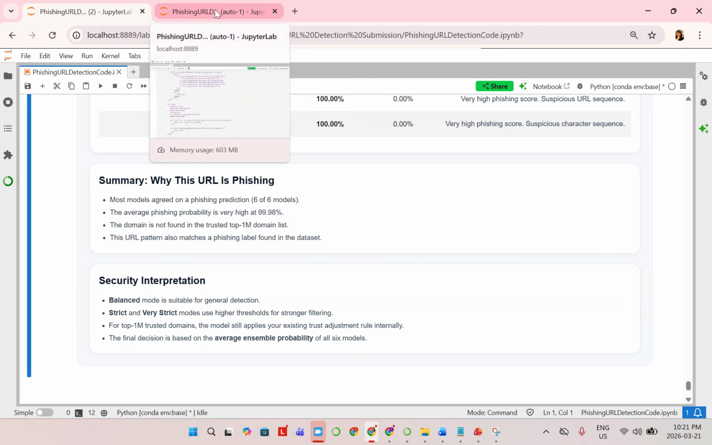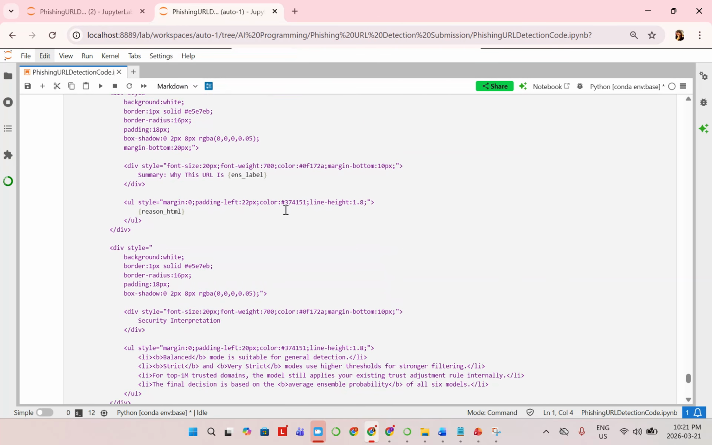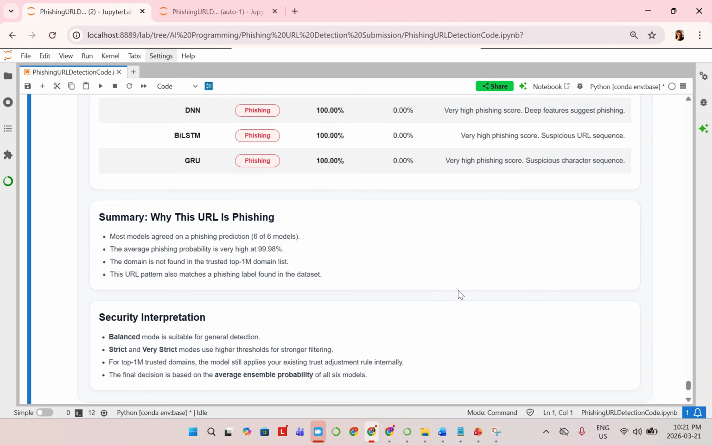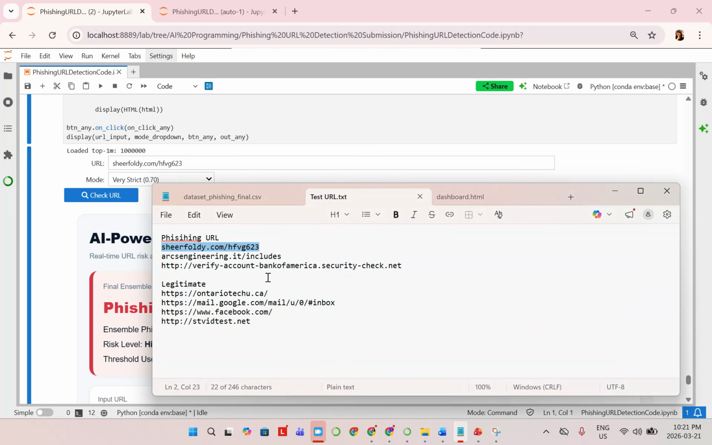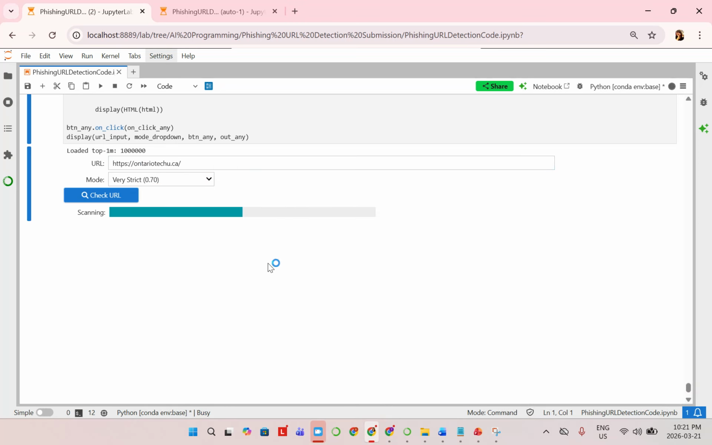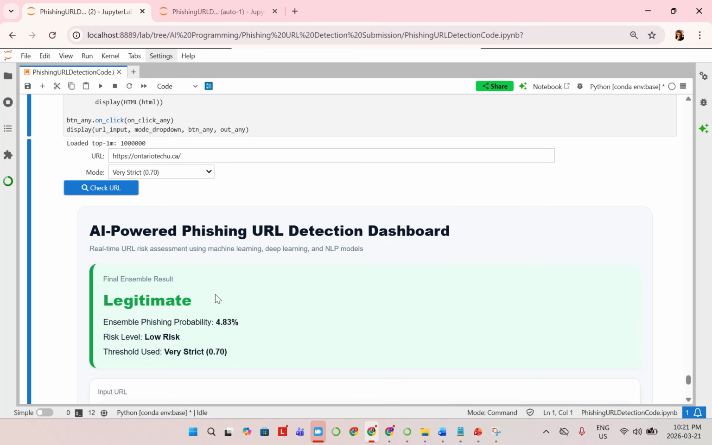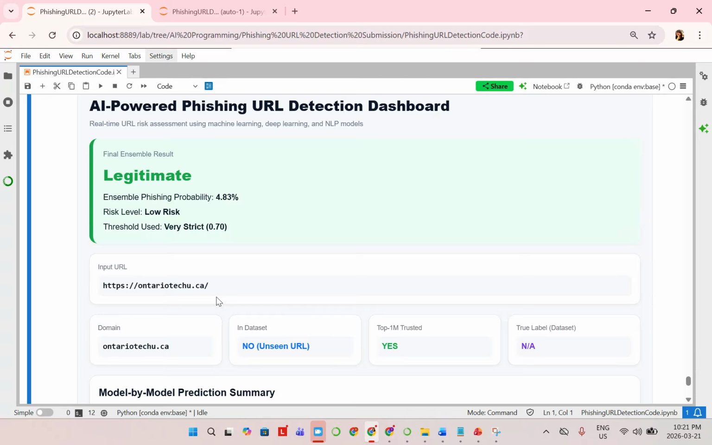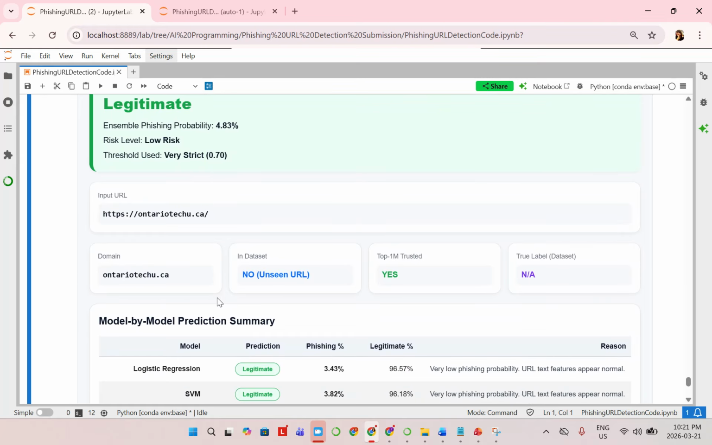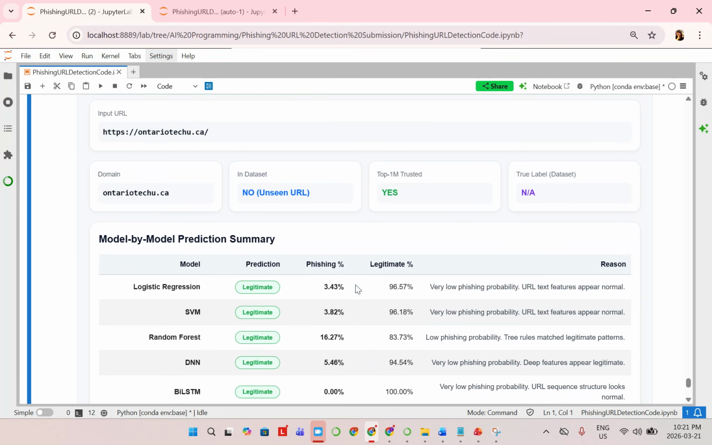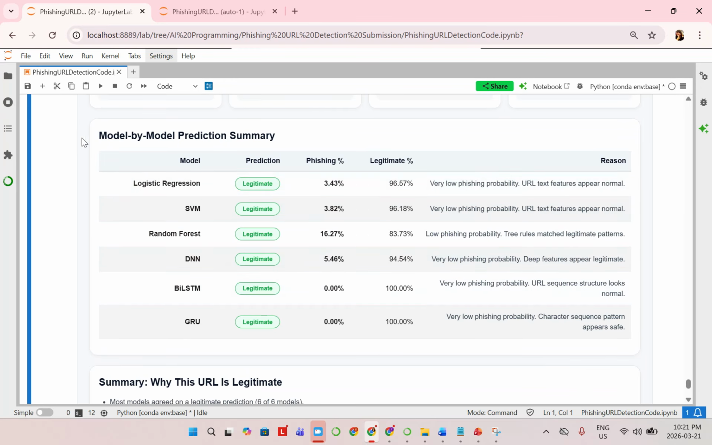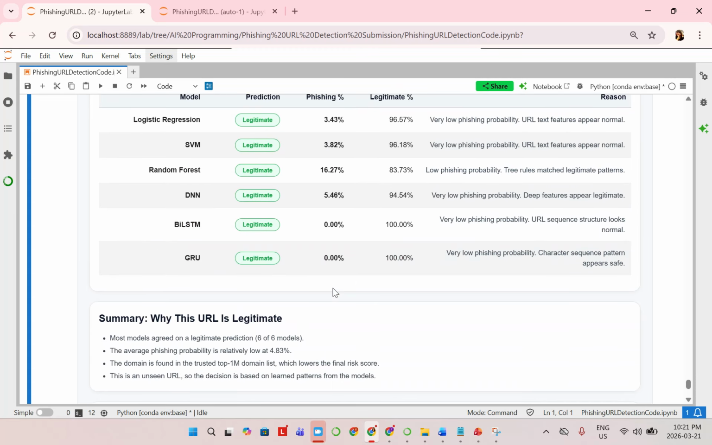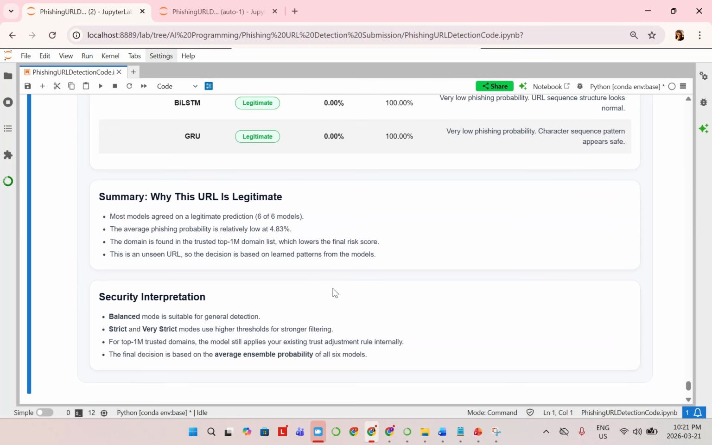Let me show our university website. So our university website is for sure legitimate. So you may see that the URL is classified as legitimate, along with the model prediction summary and all explanations.